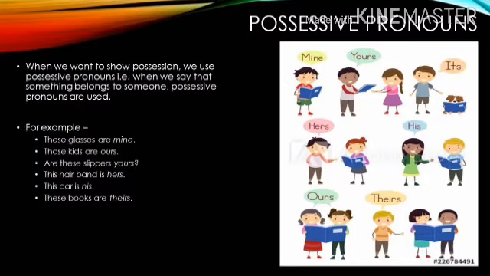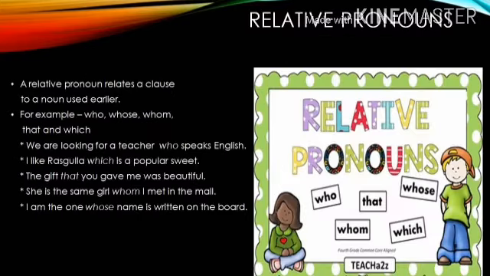Similarly, in the second one, those kids are ours. Ours shows that these kids belong to us. These are our kids. Similarly, yours, hers, his and theirs are the words that show that something belongs to someone. Therefore, they are called possessive pronouns.